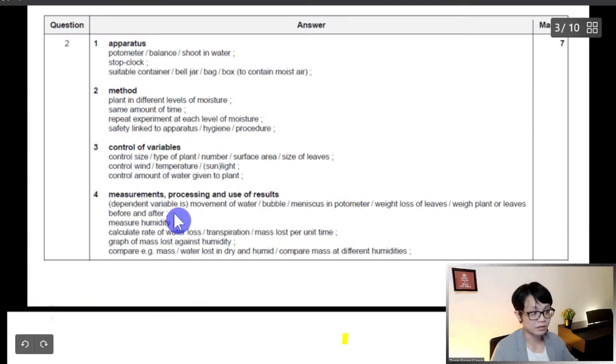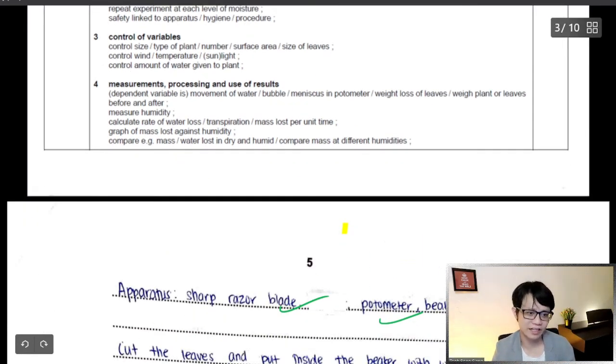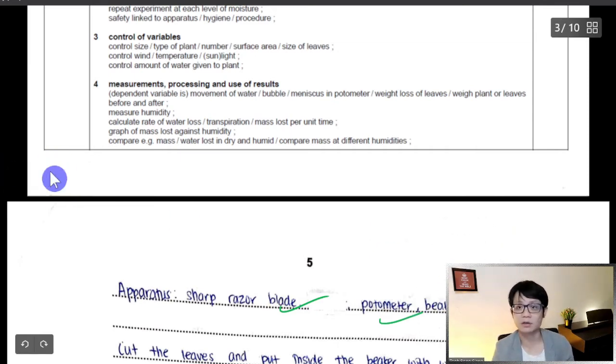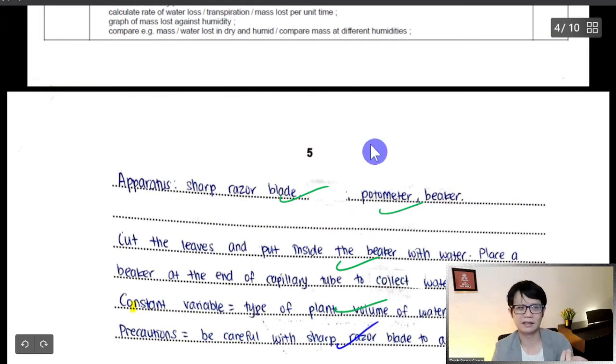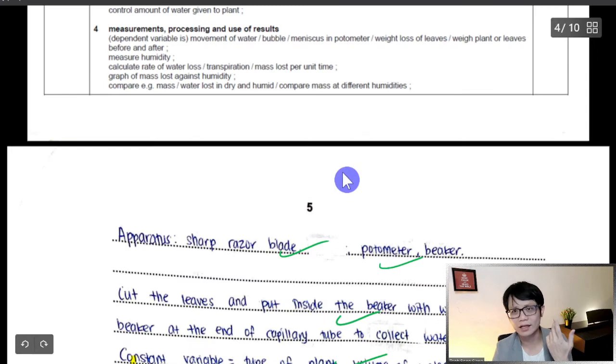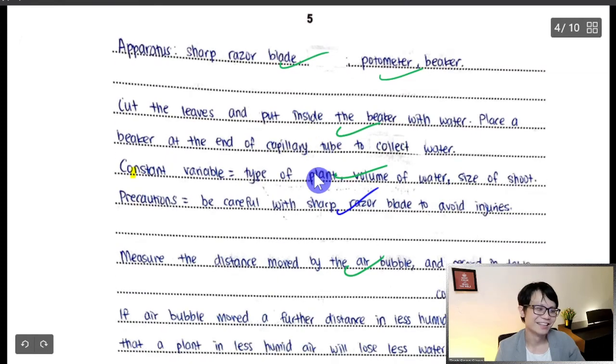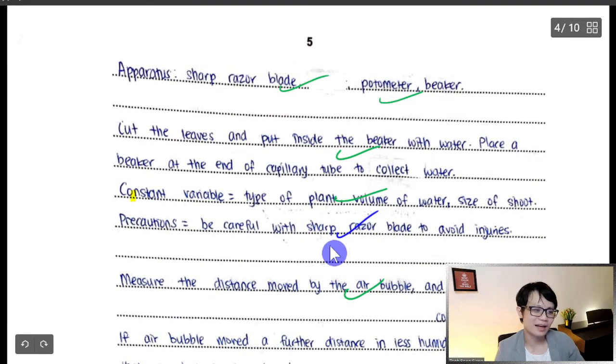So here I will put 1 more mark, though the precaution is not mentioned here. If you see the marking scheme, it only mentions safety linked to apparatus, hygiene and procedure. So it will depend on the examiner who marks your paper. Sometimes it is influenced by the examiner. If your examiner is not that strict, he will give you more. If your examiner is very strict, then you might get lower. But there is only this one question like that among so many questions, so it doesn't really affect much, but it still affects a little bit, so you pray for it. So for the sharp razor, I give 1 mark.